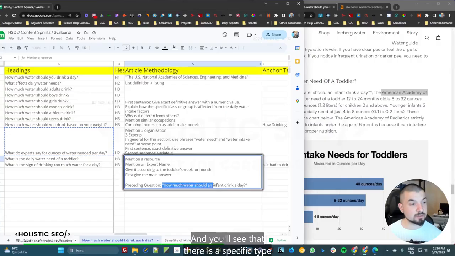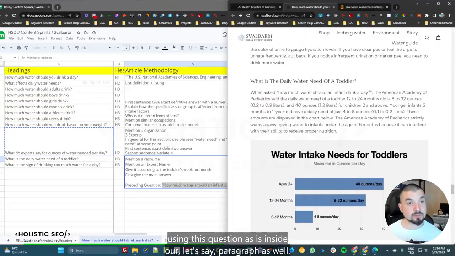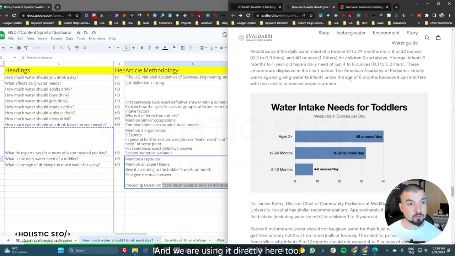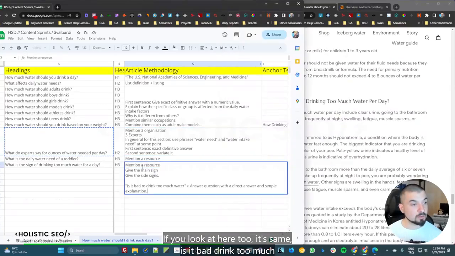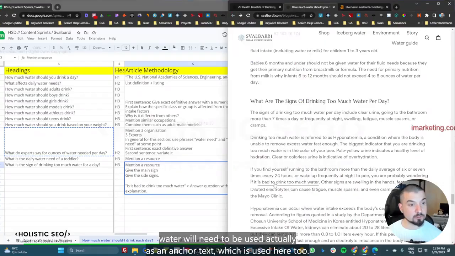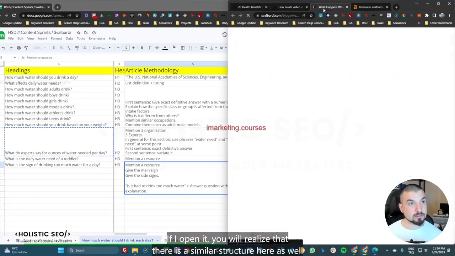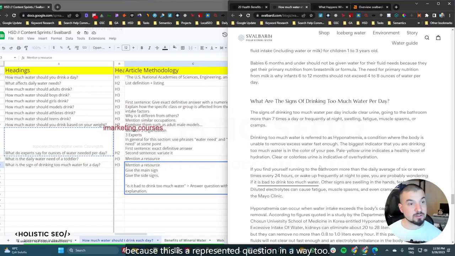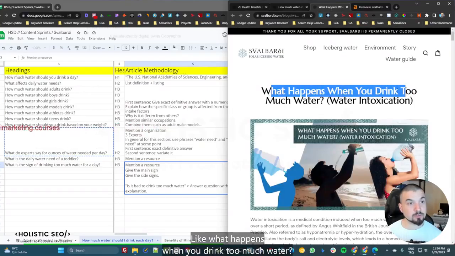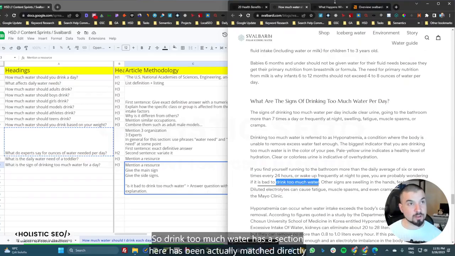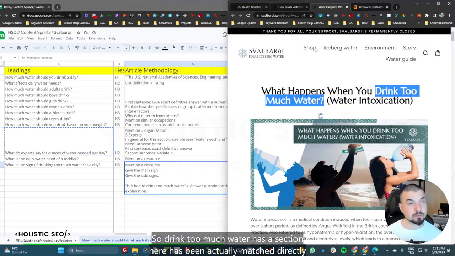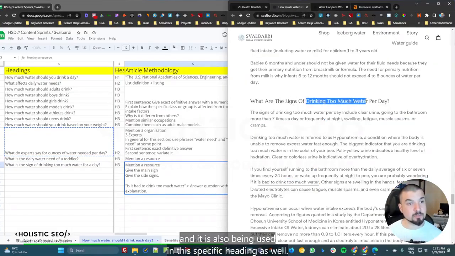You see that there is a specific type of preceding question here, which means that we will need to be using this question as is inside our paragraph as well, and we are using it directly here too. And we give a representative visual answer directly by branding it as well. If you look at here too, it's the same. Is it bad to drink too much water will need to be used actually as an anchor text, which is used here too. If I open it, you will realize that there is a similar structure here as well, because this is a represented question in a way too, like what happens when you drink too much water, and is it bad to drink too much water? So the drink too much water section here has been actually matched directly,